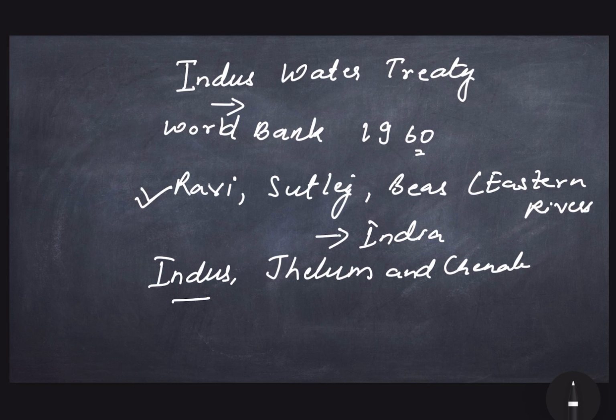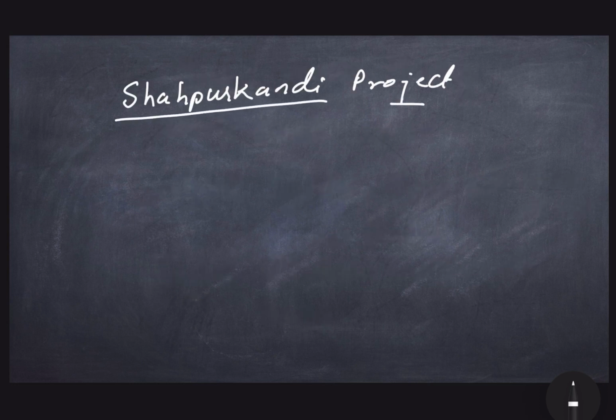For exclusive use, India has built dams over the Satluj, the Bhakra Dam, Pong and Pandoh Dam on the Byas, and Ranjit Sagar on the Ravi. In 2019, the Indian government decided to stop its share of water which earlier used to flow to Pakistan. For this, it initiated 2-3 projects. The Shahpur Kandi project, utilizing the waters coming out of the powerhouse of the Thein Dam, means Ranjit Sagar Dam,